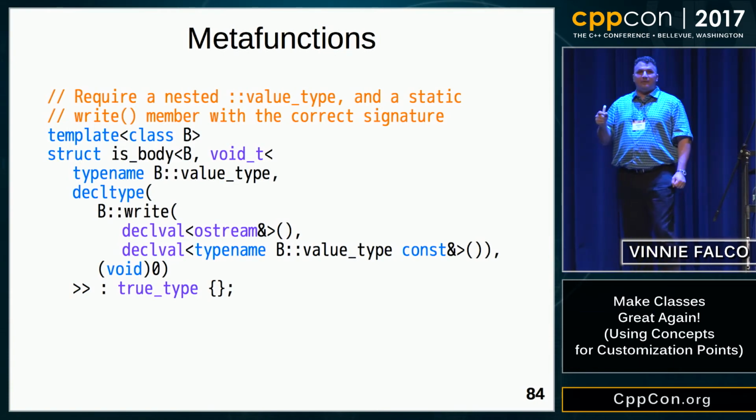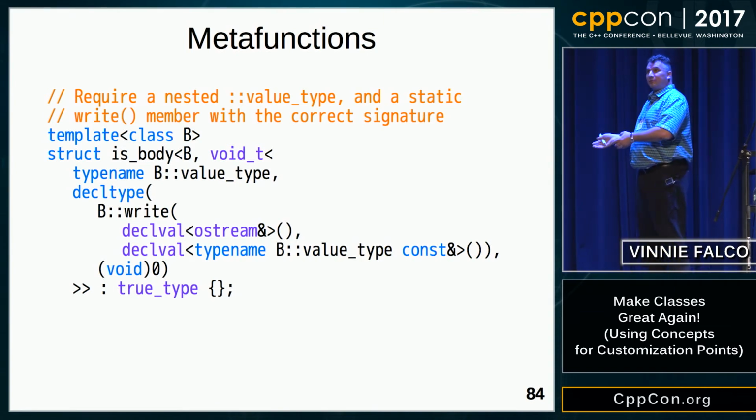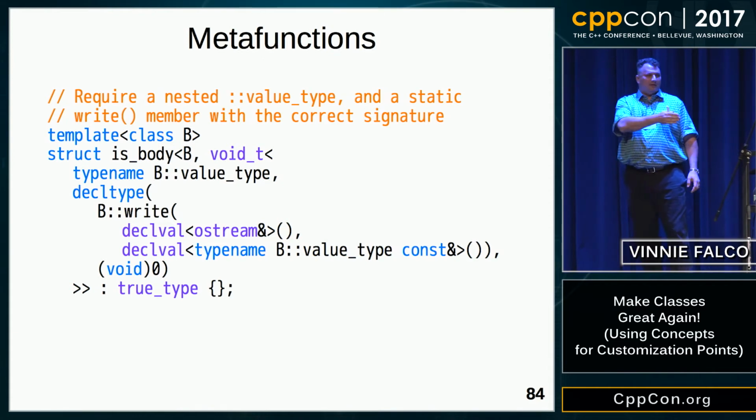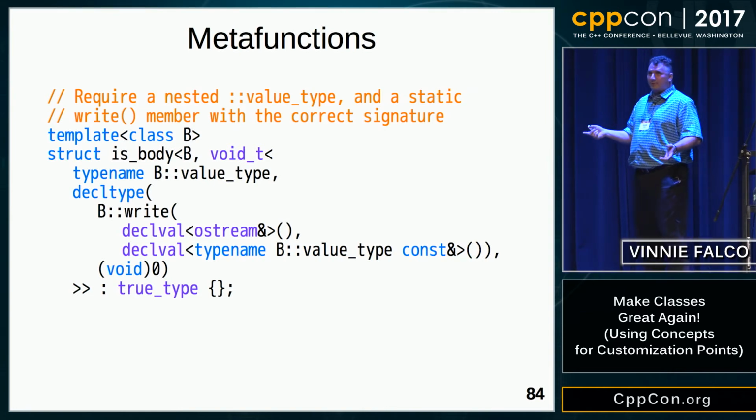Our strategy is going to be to call the function. Now, we can't actually call the function, right? This is a context where we're expecting a type. So we're going to use the decltype keyword to tell the compiler to give us the type as if the function was called. So here we introduce decltype, we call B's write static member, and then we need some variables to pass in the parameter list, otherwise it won't be valid.